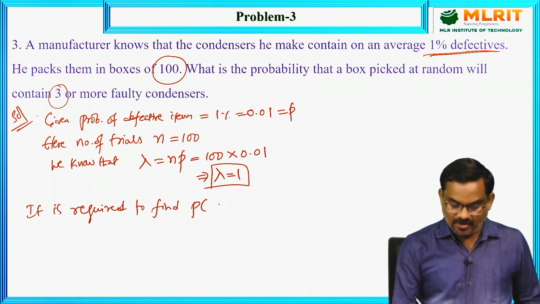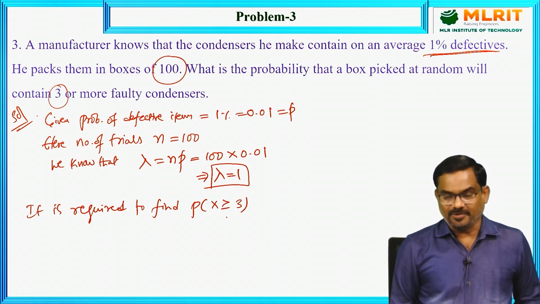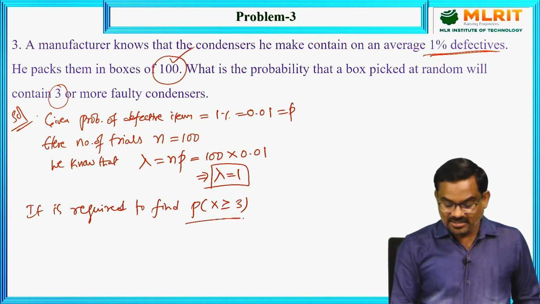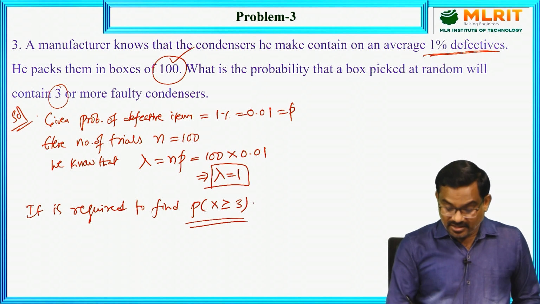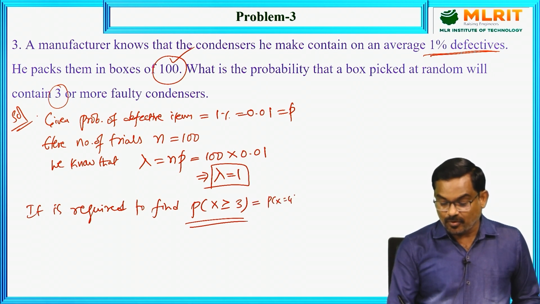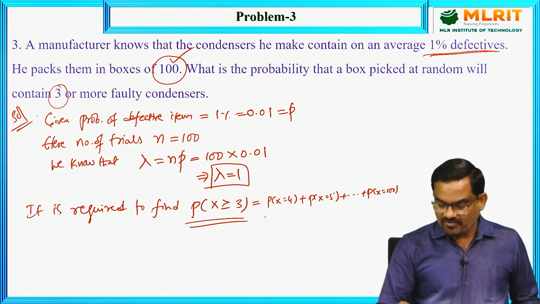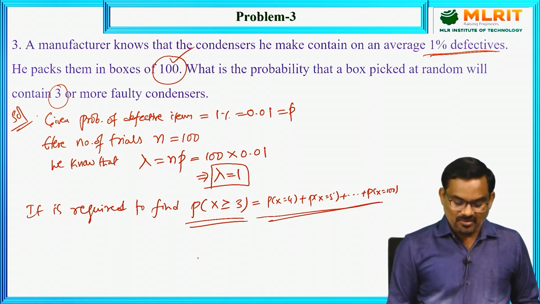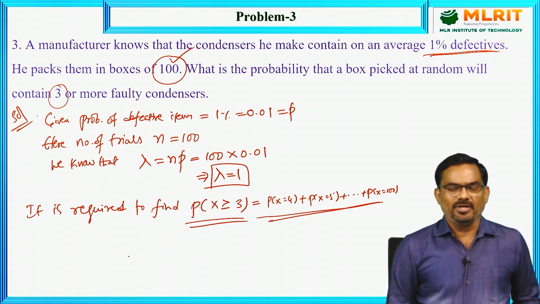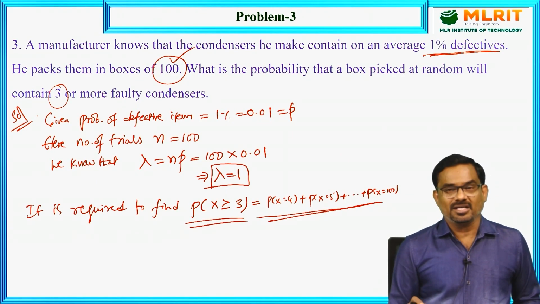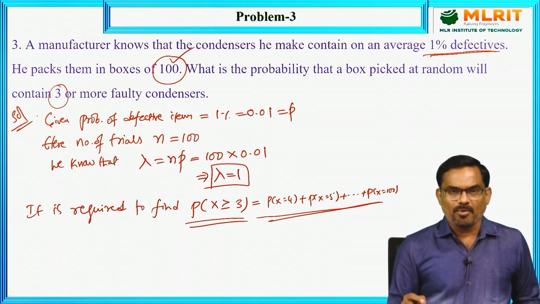So it is required to find the probability of x greater than or equal to 3, and we know that in a box there are 100 condensers. So to calculate this probability, in fact we need to start from x equal to 3, x equal to 4, x equal to 5 and so on up to 100. But instead of finding these many probabilities, we can use the property that the probability of occurrence plus non-occurrence is equal to 1, or the total probability is always unity.